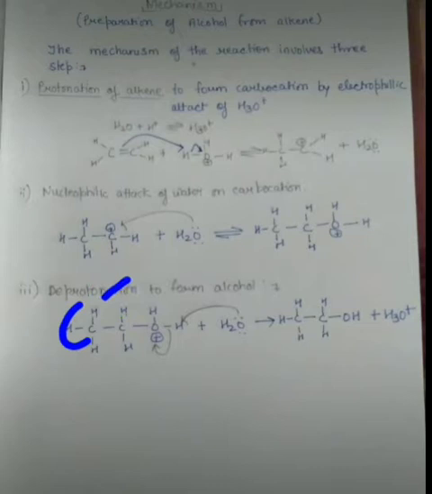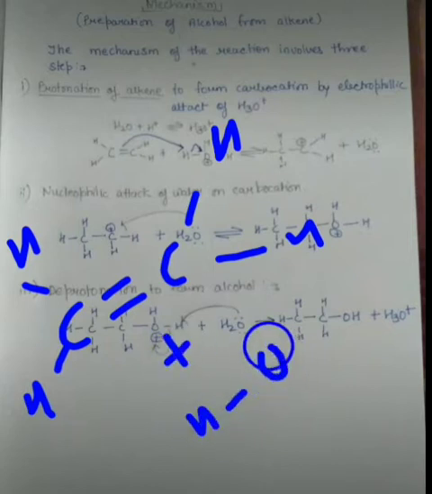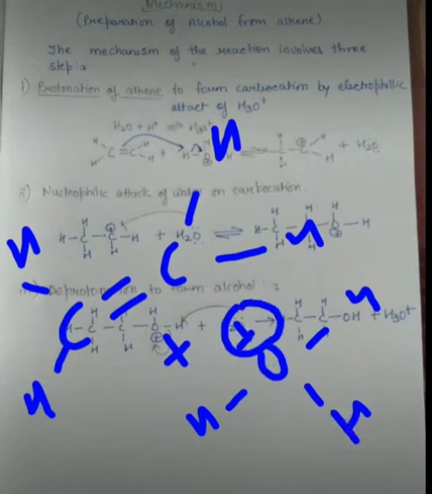So suppose this is the alkene. The hydronium ion will react with this alkene, and the carbocation is formed by electrophilic attack of the hydronium ion. What is this electrophilic attack? As we have formed the hydronium ion, there is a positive charge on it, and the pi bond will behave like a nucleophile.